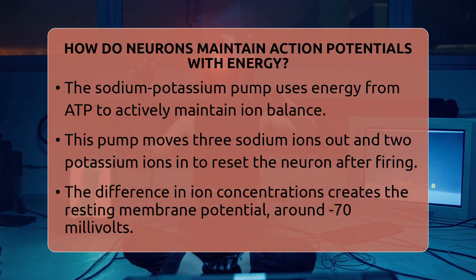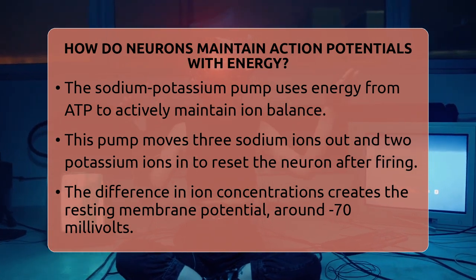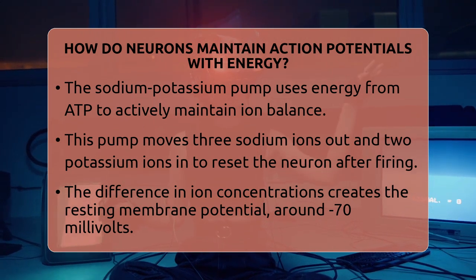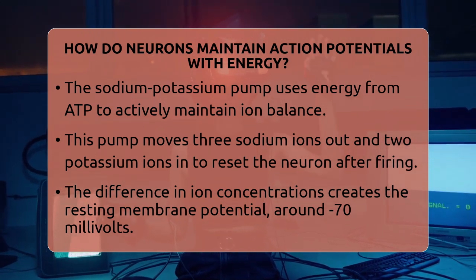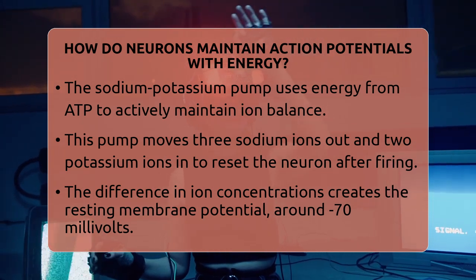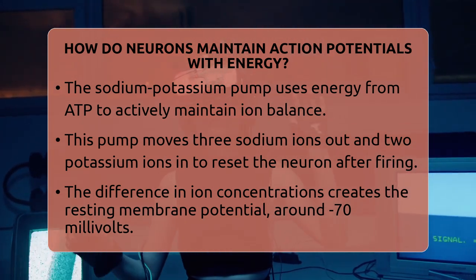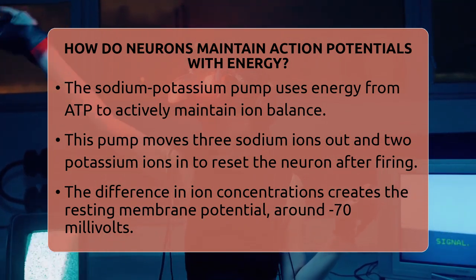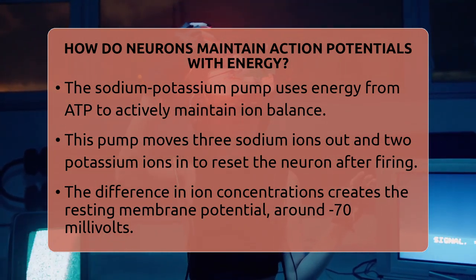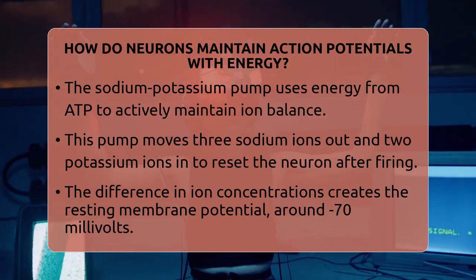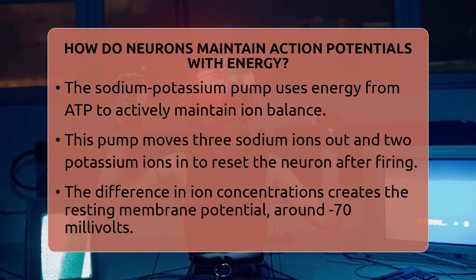Now, this process depends on the movement of ions, but it also needs energy to keep going. The key player here is the sodium-potassium pump. It's a tiny protein embedded in the neuron's membrane that uses energy from a molecule called adenosine triphosphate, or ATP, to work. This pump actively moves 3 sodium ions out of the neuron and brings in 2 potassium ions. This activity restores the original ion balance after each signal.